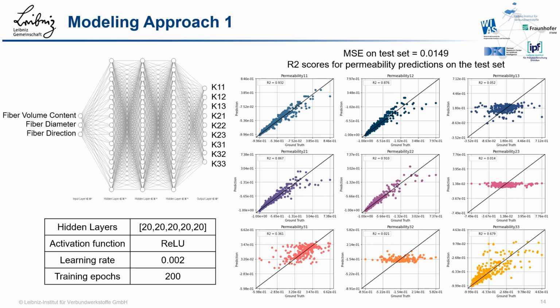R squared values range between 0 and 1, and it can be interpreted as a share of variance of dependent variables that the model is able to correctly reproduce. As you can see, the diagonal terms and cross-diagonal terms K12 are predicted with R squared scores above 0.85, whereas the K13 and K23 values are poorly predicted. This led to the question whether it is more effective to determine only the diagonal elements. Moreover, in the multiscale workflow, only the diagonal elements are passed on to the higher scale level anyway.